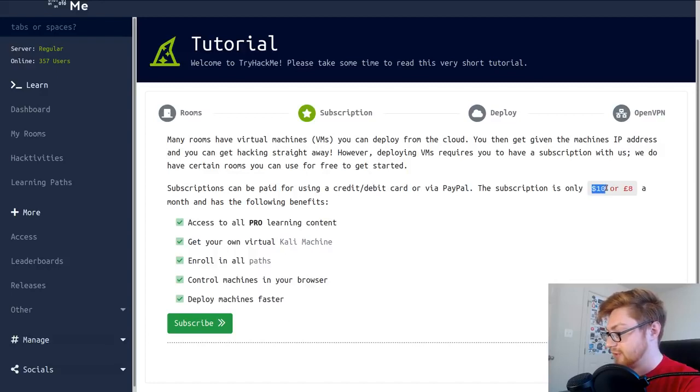Subscribing is only $10, or I guess, what is that? I'm so bad at these currency symbols. £8. That's what it is. £8 a month, and it has the following benefits. The pro content, the Kali Linux machine, and paths, which is another kind of pipeline for you to learn specific things or specific subjects. And of course, you can even control the machines in your browser or spin them up a little bit faster. So it's very, very cool.